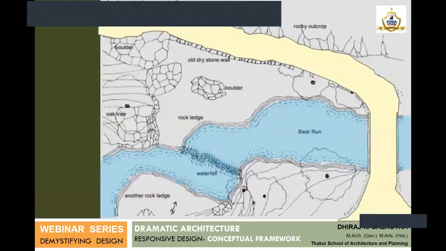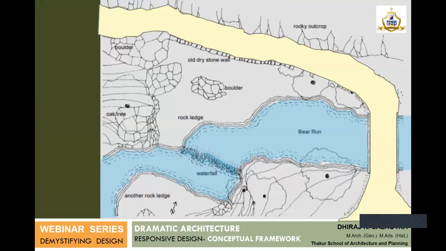This is the bare site which probably Wright received to work on, with an access road on one side and the Bear Run River, which had a fall just at the edge of the site, and there was a huge boulder on site. And then Wright comes into the picture and makes use of all of this to create an amazing masterpiece.